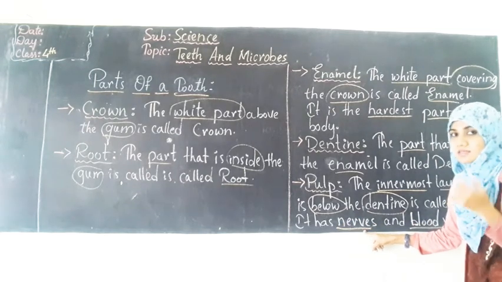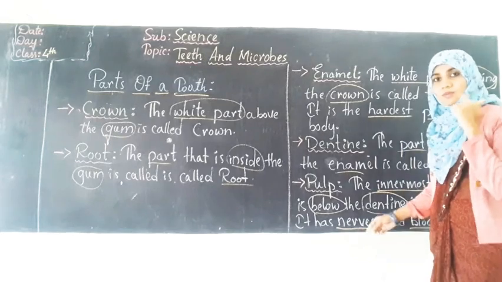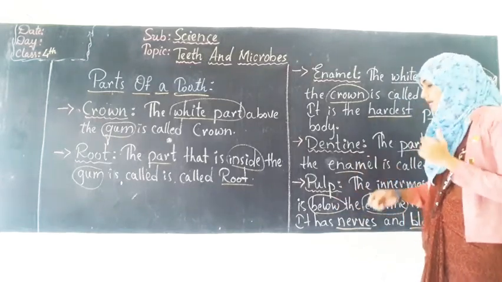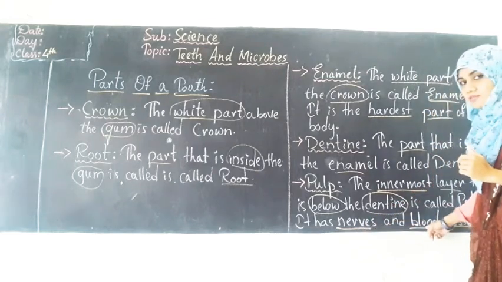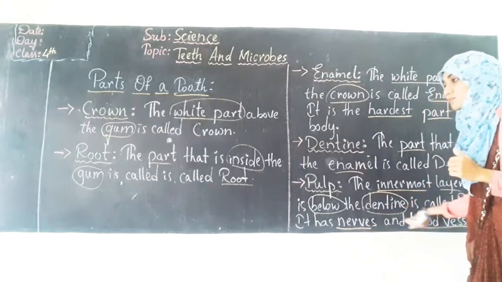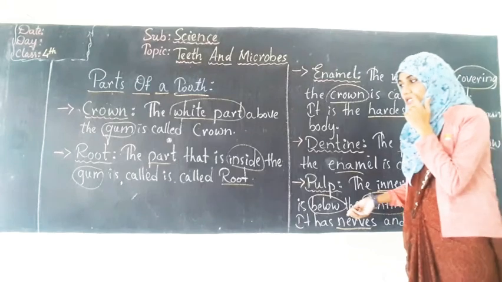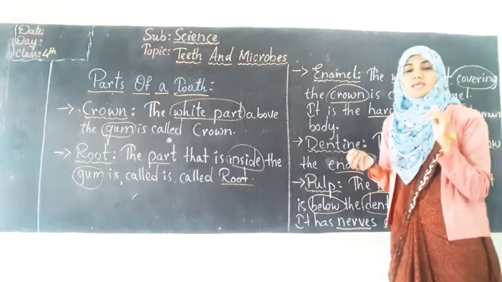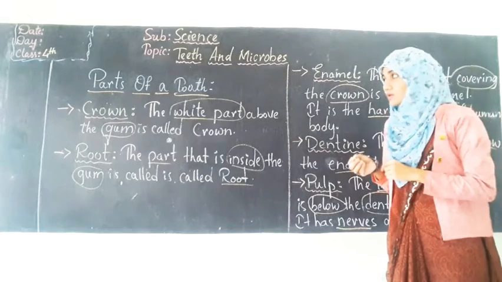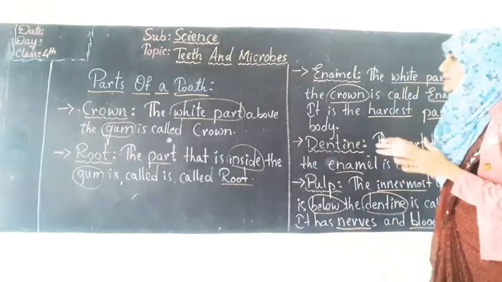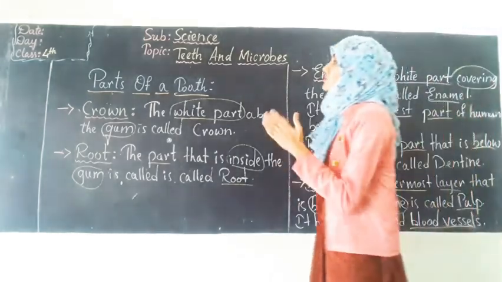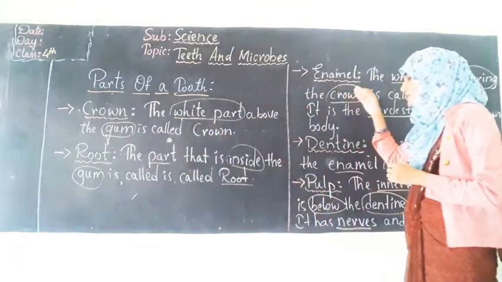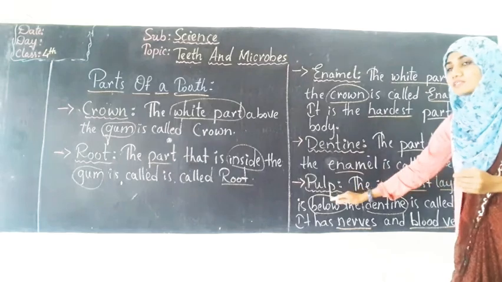Nerves means nasen. Okay. Even our teeth need blood supply, right? And that blood supply will be carried through nerves and blood vessels. Through these nerves and blood vessels only, our teeth will get oxygen and nutrition through the cells flowing in the blood. Okay, so these are the 5 main parts of a tooth. First one is crown, second is root, third is enamel, fourth is dentine, and fifth is pulp.